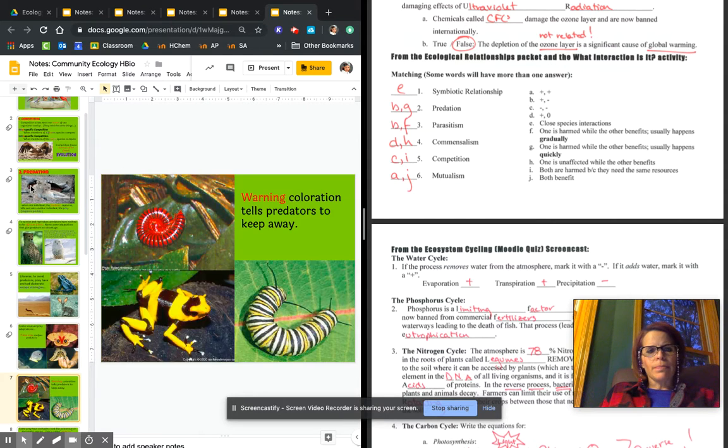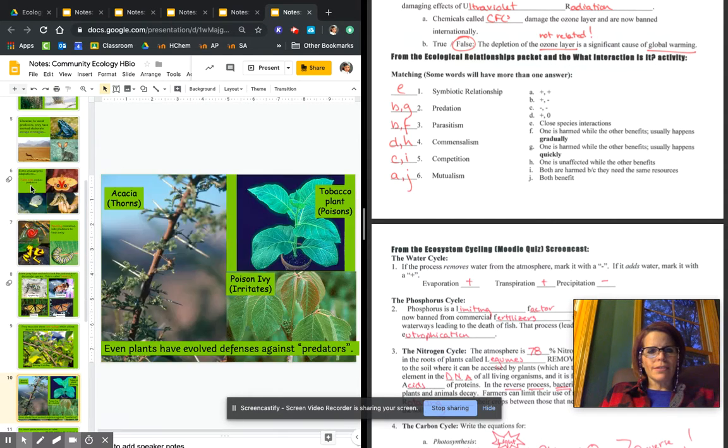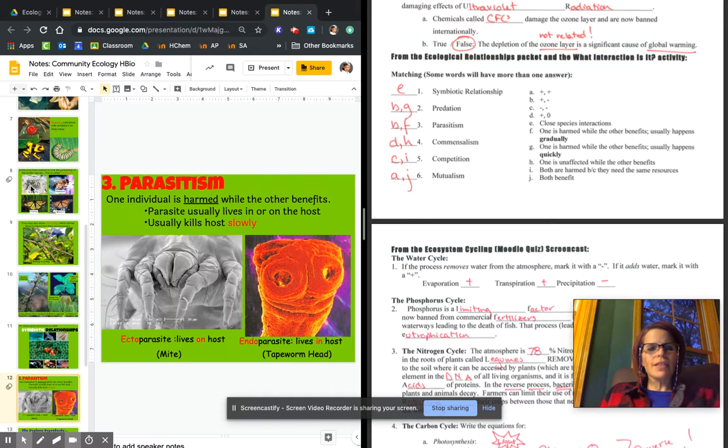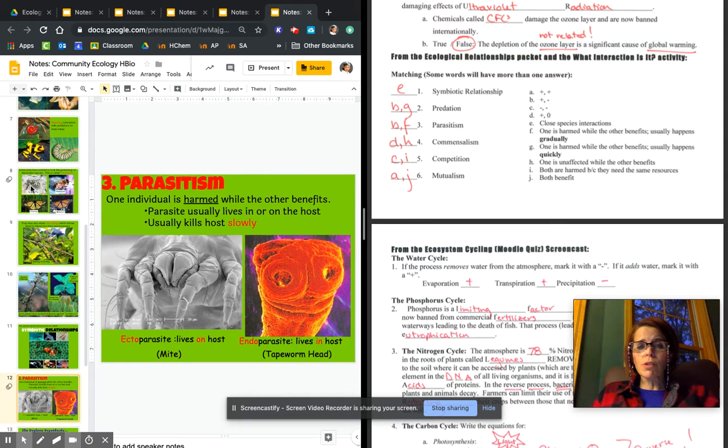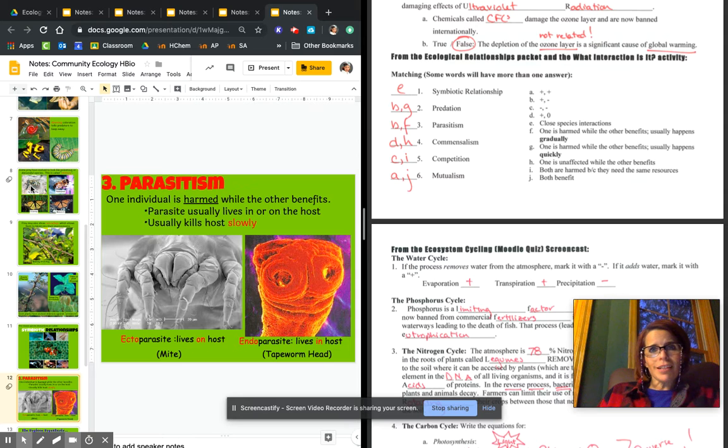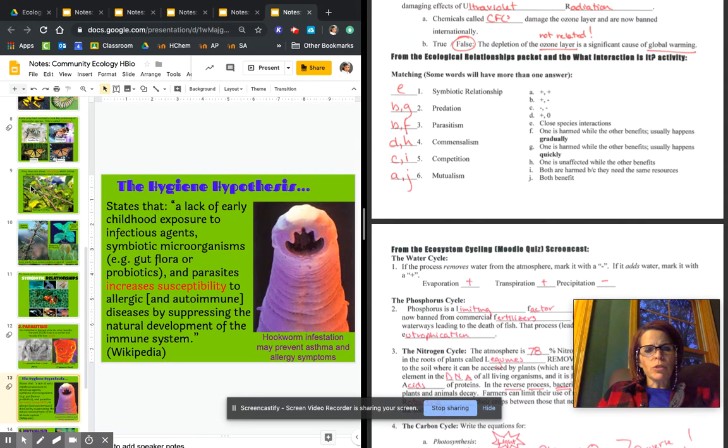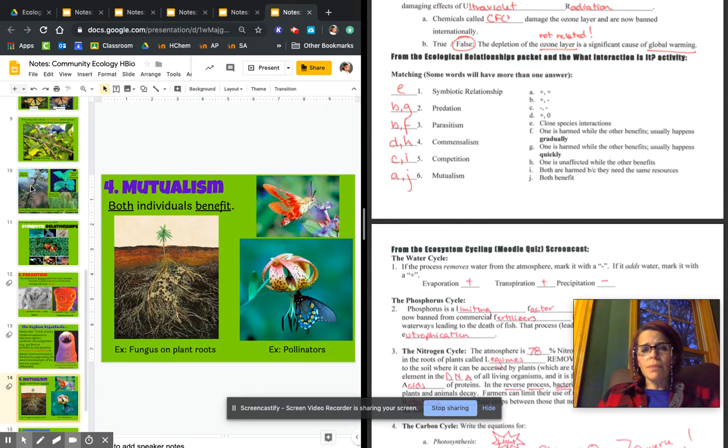Parasitism is also a plus minus. The parasite benefits, like a tick or a flea or an intestinal worm, they're eating us and they're getting food, so that's a benefit. It harms us slowly, so that's a minus for us. The next one that we talked about was mutualism.